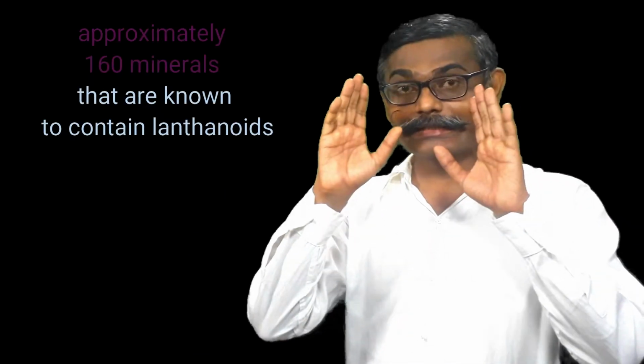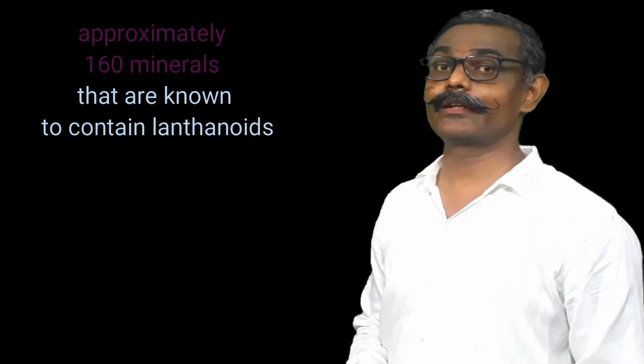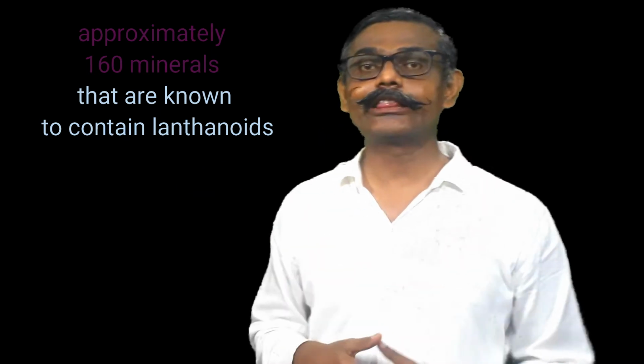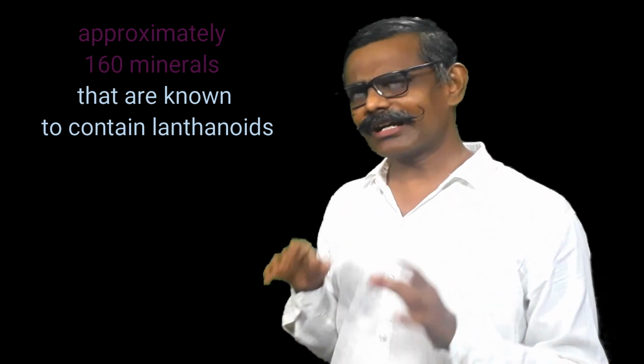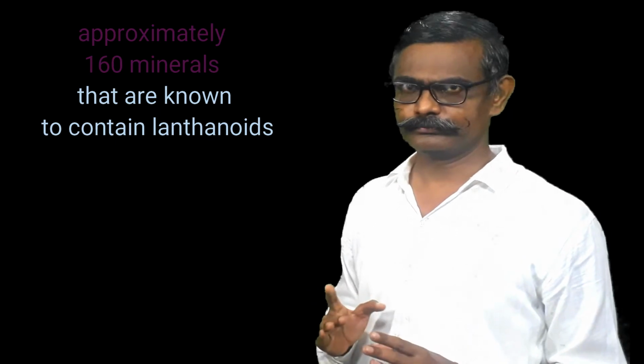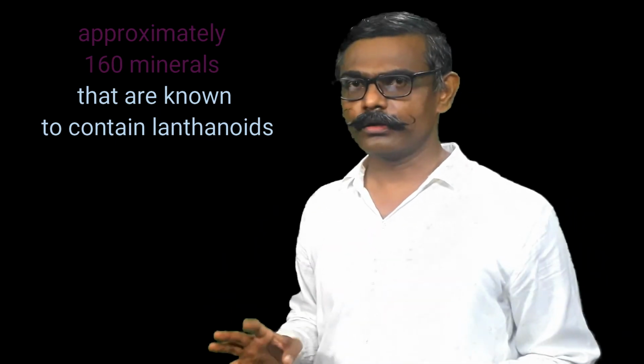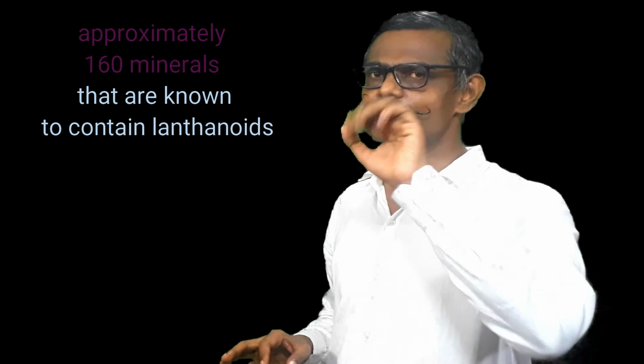Approximately 160 minerals are there in which these lanthanoids occur. But from a commercial point of view, throughout the world, 4 minerals are considered as ore. Means economically the production is viable. Number 1, bastnasite.